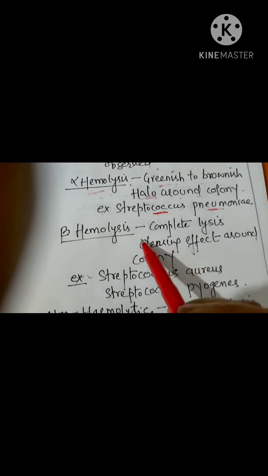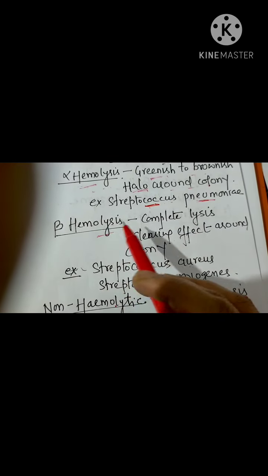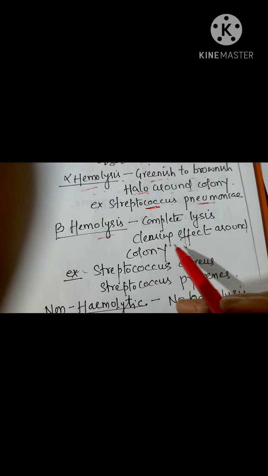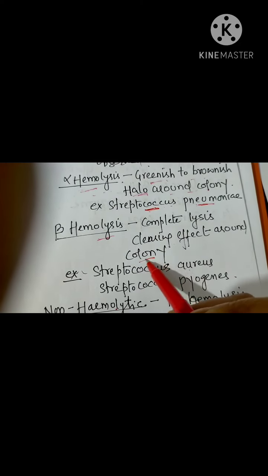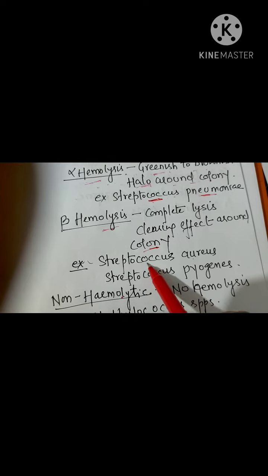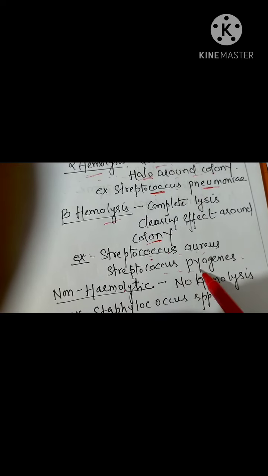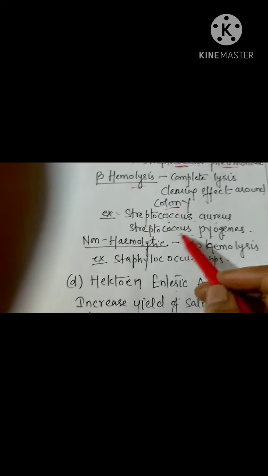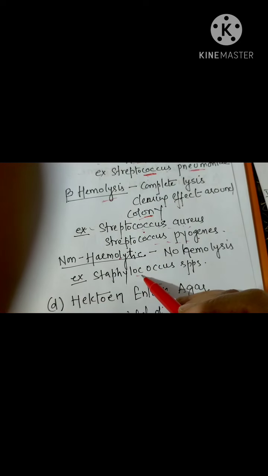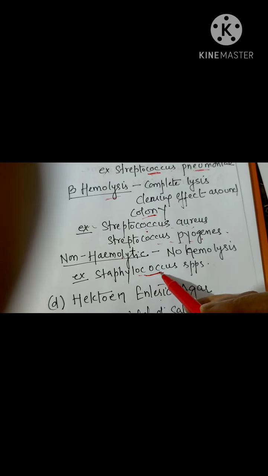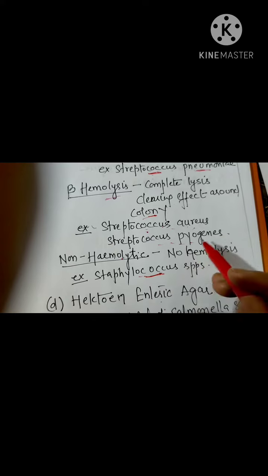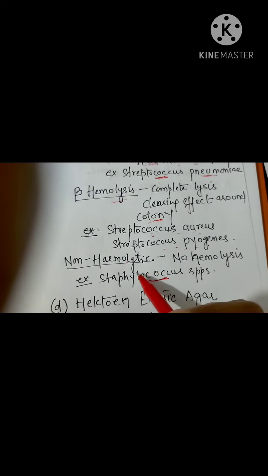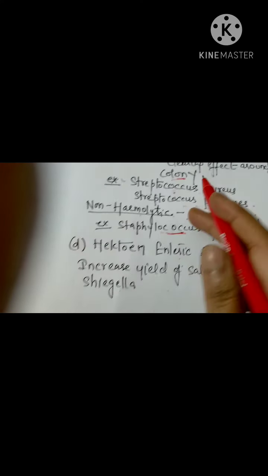Next one is beta hemolysis. Here complete lysis occurs, a clearing effect is seen around colonies, and the examples are Staphylococcus aureus and Streptococcus pyogenes. Another group is like some Staphylococcus species. They do not cause any breakdown in the medium, so they are non-hemolytic, or gamma hemolysis.